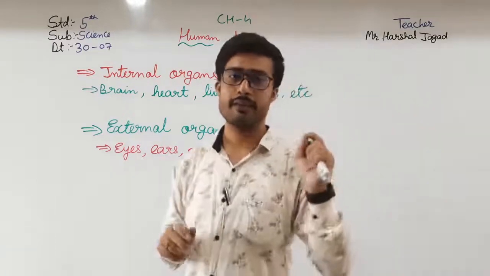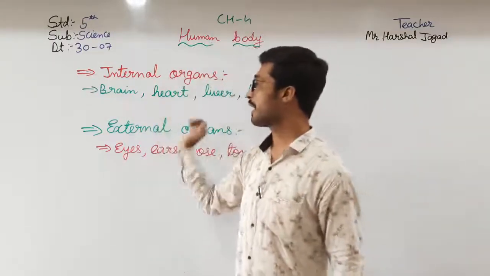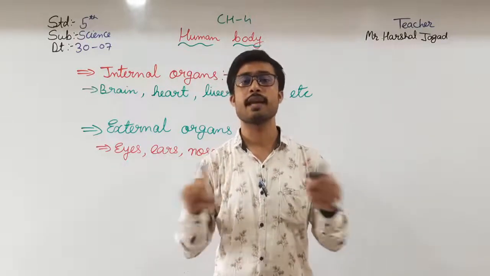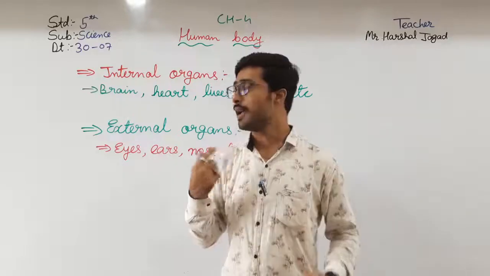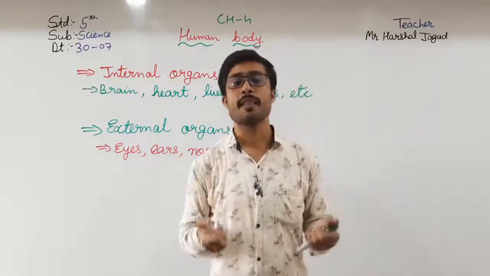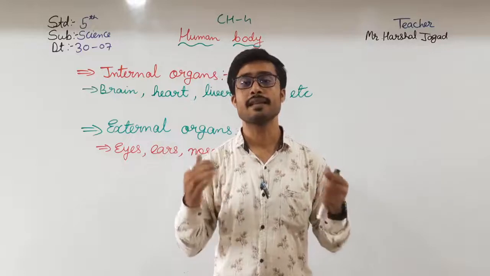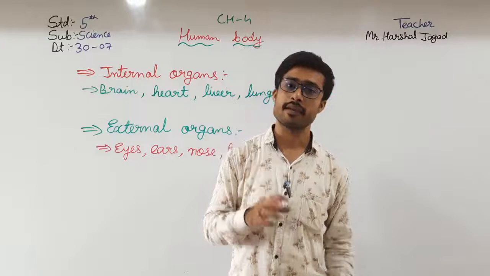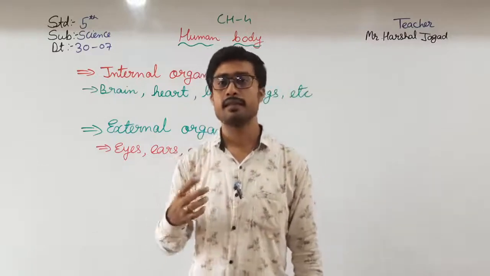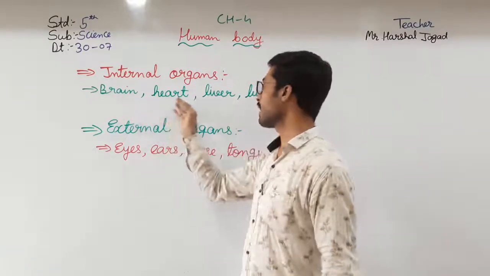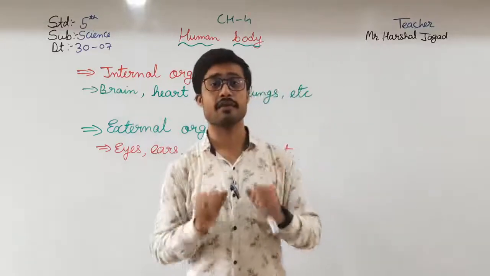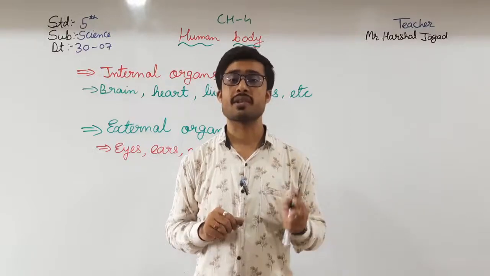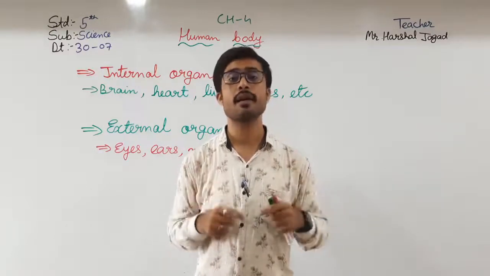In a simple way, internal organs mean the organs which we can't see, and external organs mean the organs which we can see. Okay students, further, internally these organs like brain, heart, liver, lungs are very soft, so they are protected by the skeleton and muscular system which is there inside our body.